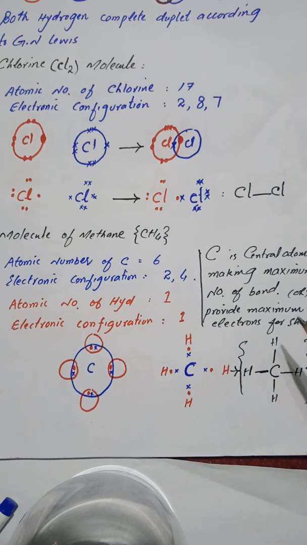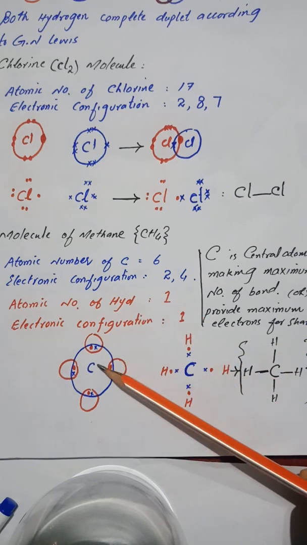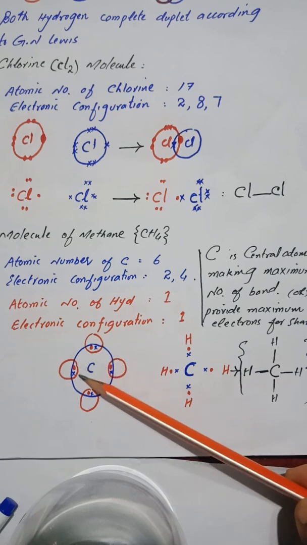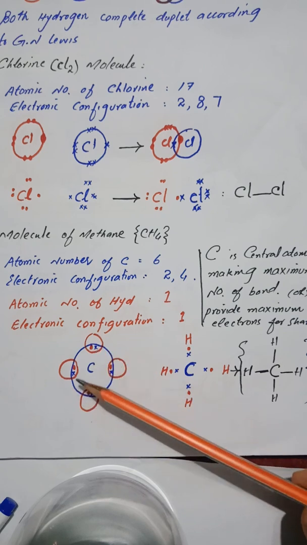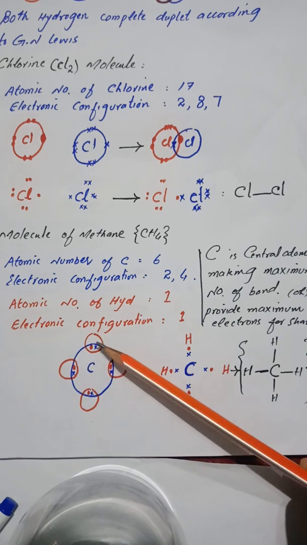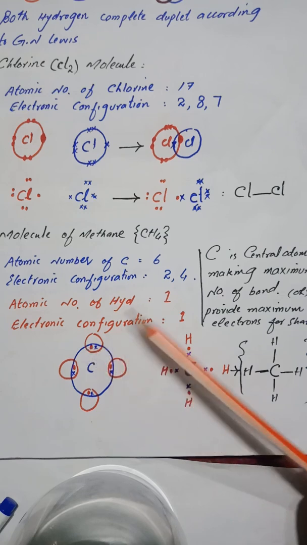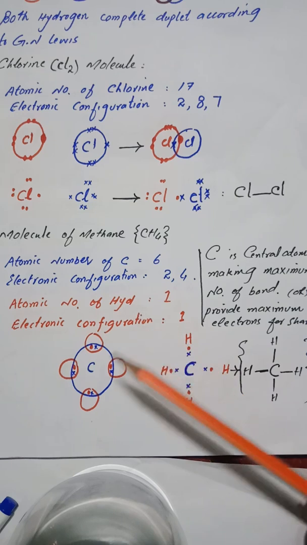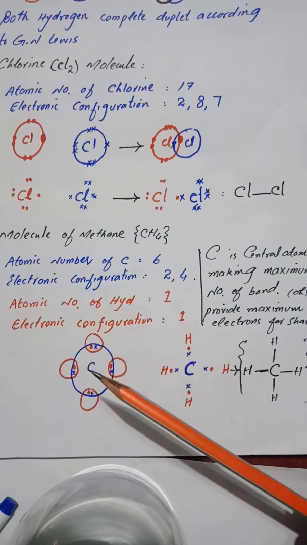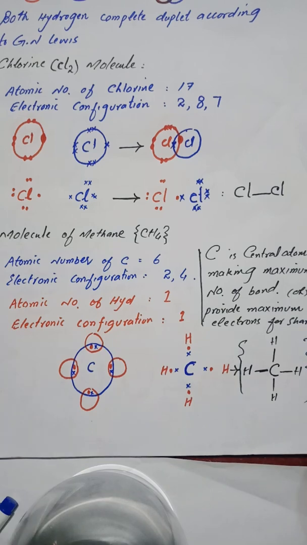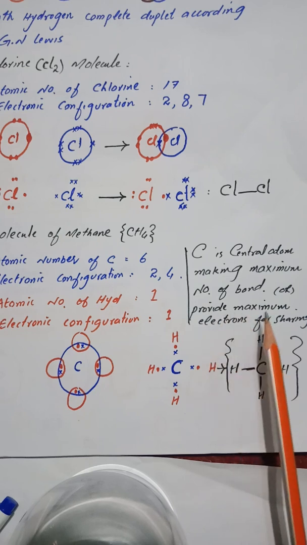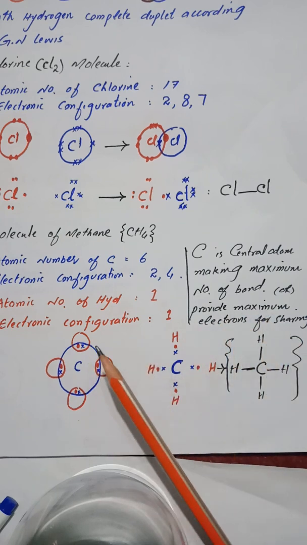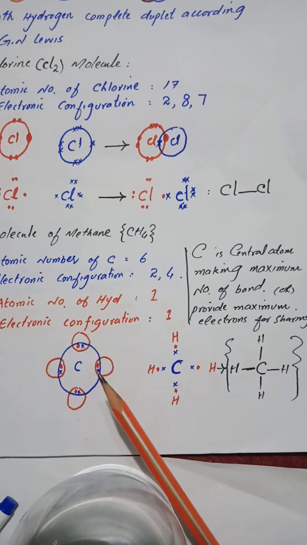To explain the formation of a covalent bond in such a molecule, where different atoms are bonded together and the number of electrons provided for sharing and needed for completion of the shell are different, carbon needs 4 electrons, hydrogen needs 1 electron. Then first of all we have to look at which atom in the whole molecule is the central atom. We say that carbon is the central atom because carbon makes the maximum number of bonds, or carbon provides the maximum electrons for sharing. To complete its octet, carbon has to provide 4 electrons.